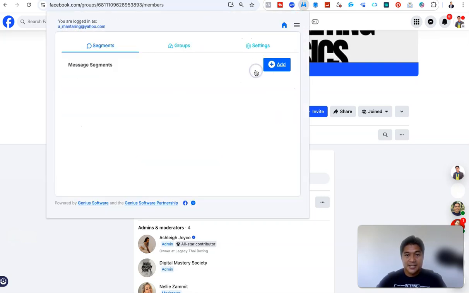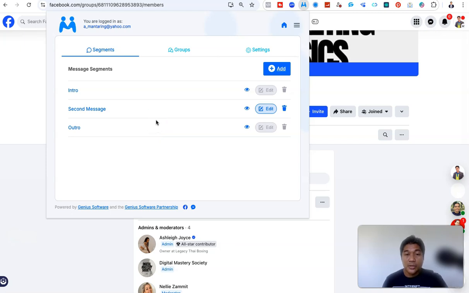So, settings. The good thing here is you can add messages. You can add a message for when someone accepts your friend request, and it will send the message automatically. You can edit all the words, for example 3 words or 4 words, so Facebook will not detect that you are not a person.